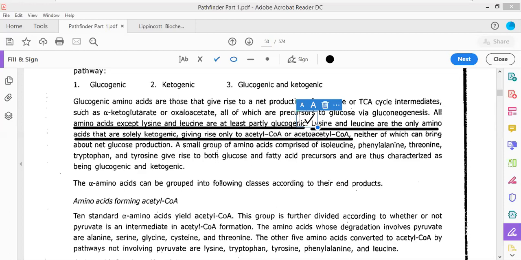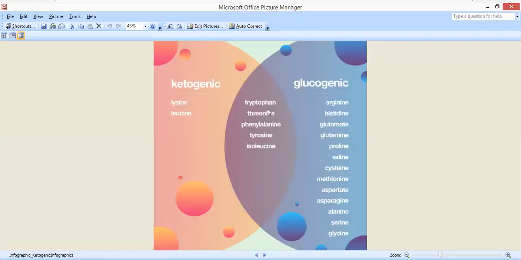Now I'm sharing an image with you so that you can look at it and remember all the things that I have told you. This is the trick for remembering the different types of amino acids. There are two amino acids that are ketogenic, which can be remembered easily: only lysine and leucine.